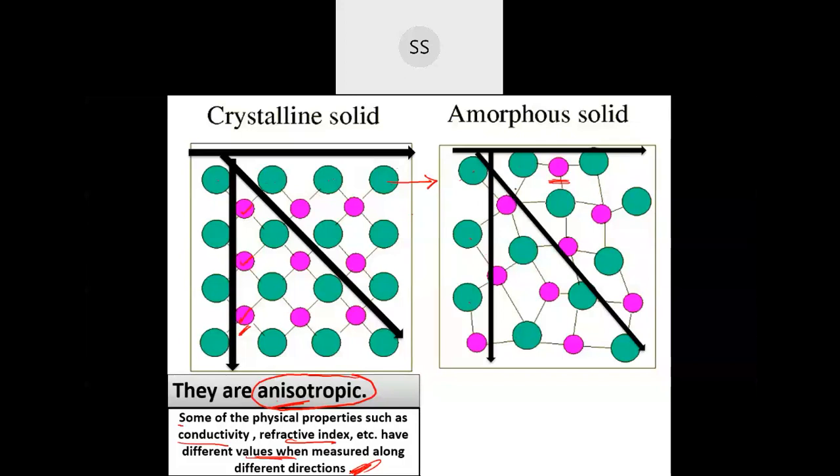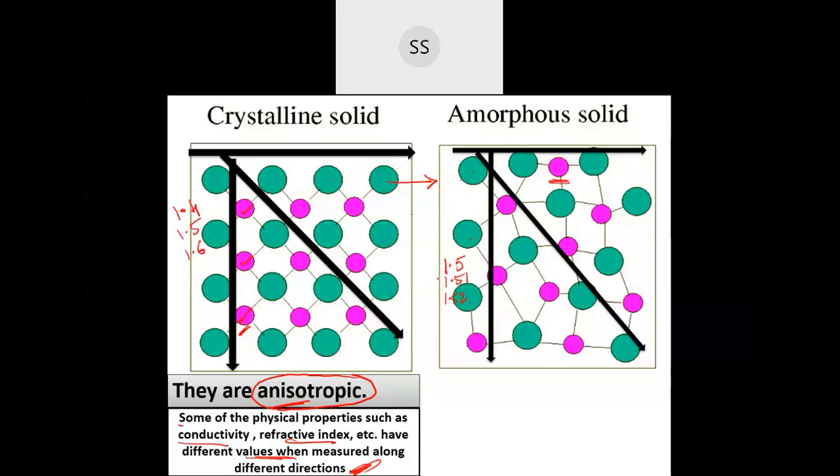You will not get exactly the same. Imagine you are measuring the refractive index: one will give you 1.5, one will give you 1.51, 1.52, like this, almost the same. So almost the same values you'll be getting for the amorphous solid, whereas here, if you measure the refractive index, one answer may be 1.4, one may be 1.5, one may be 1.6. So you are getting different values. That is what anisotropic is.